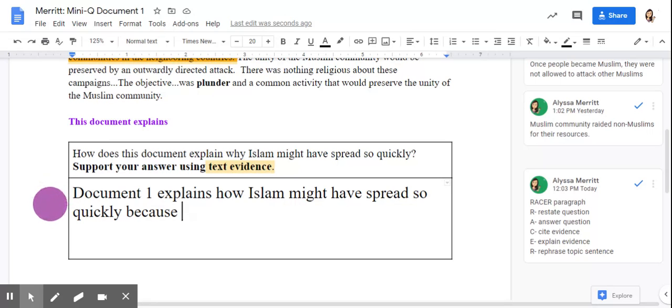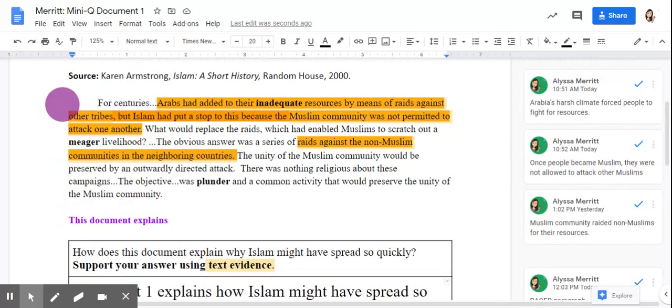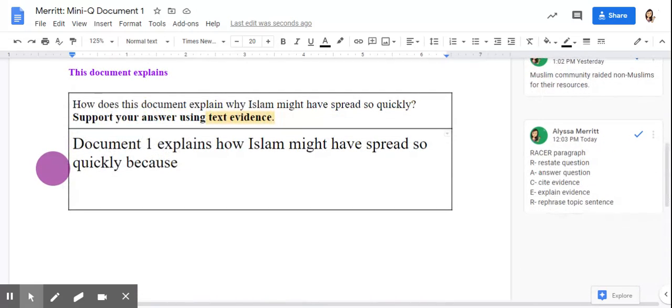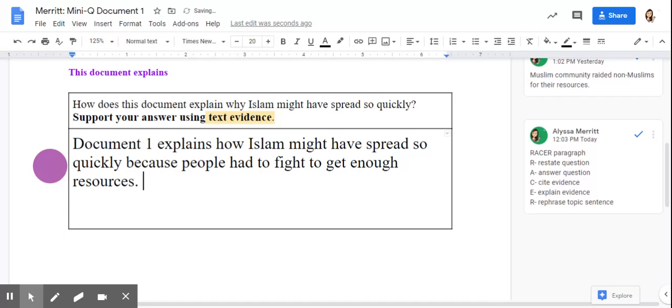So take a look back at this document and ask yourself, well, really, what was this document about? You don't want to give it all away in your topic sentence, but generally, this document was all about resources. It was all about how people had to fight in some way to get enough resources. So that's how we can answer that question. Document 1 explains how Islam might have spread so quickly because people had to fight to get enough resources. That's our topic sentence. So now we have restated, we have answered the question.